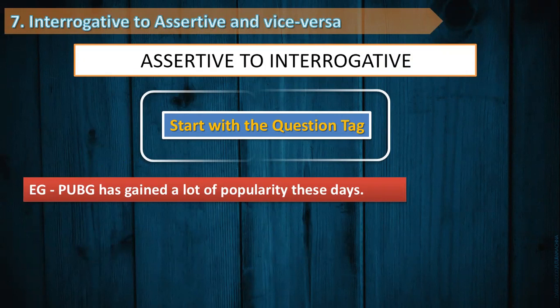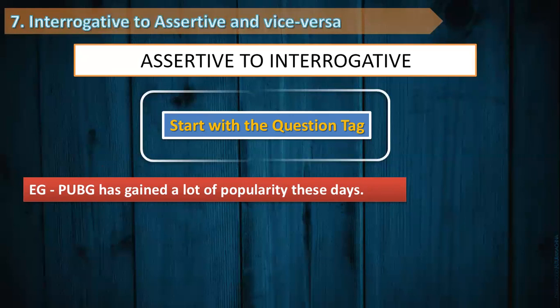Now, we all know that whenever we apply any question tag to any sentence, we focus on the auxiliary verb or the helping verb. Here in this statement, we have two verbs, has and gained, out of which has is the helping verb, helping the main verb gained. Now, has, which is an auxiliary verb, is going to be converted into a question tag. The rule of question tag is very simple.